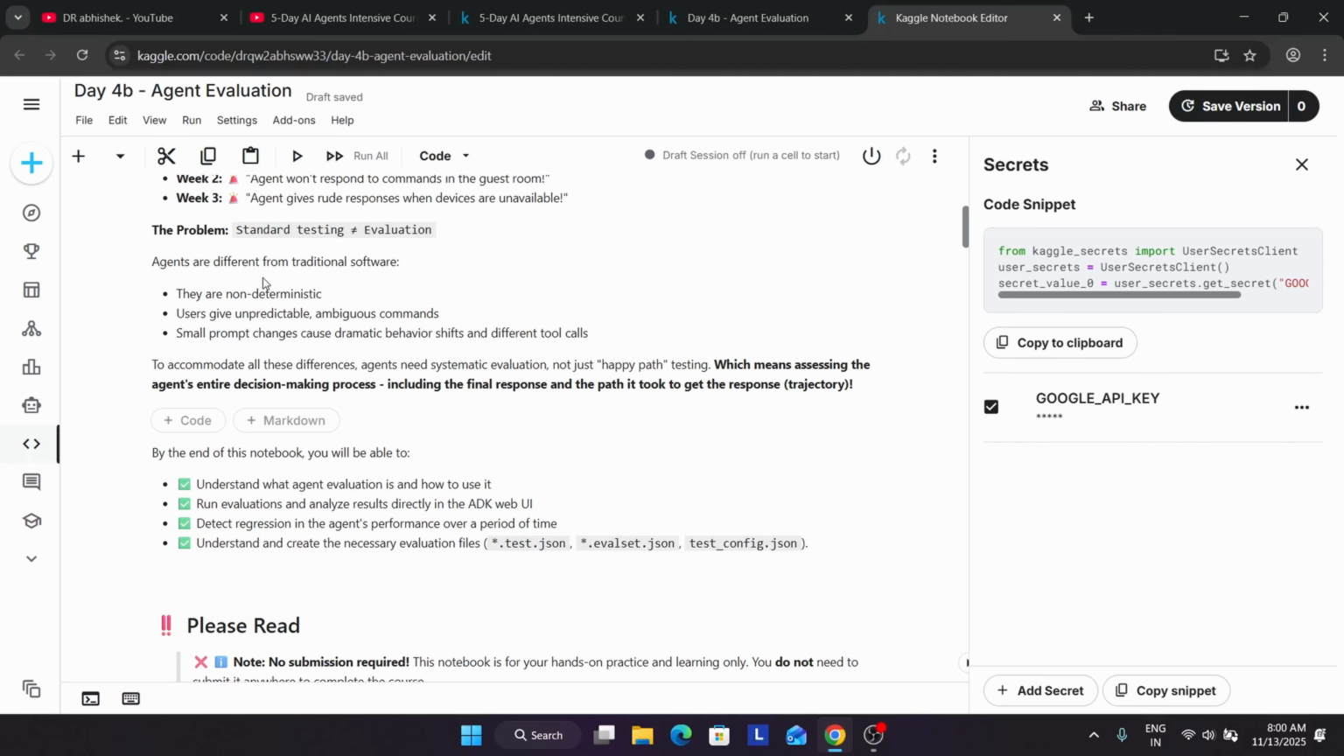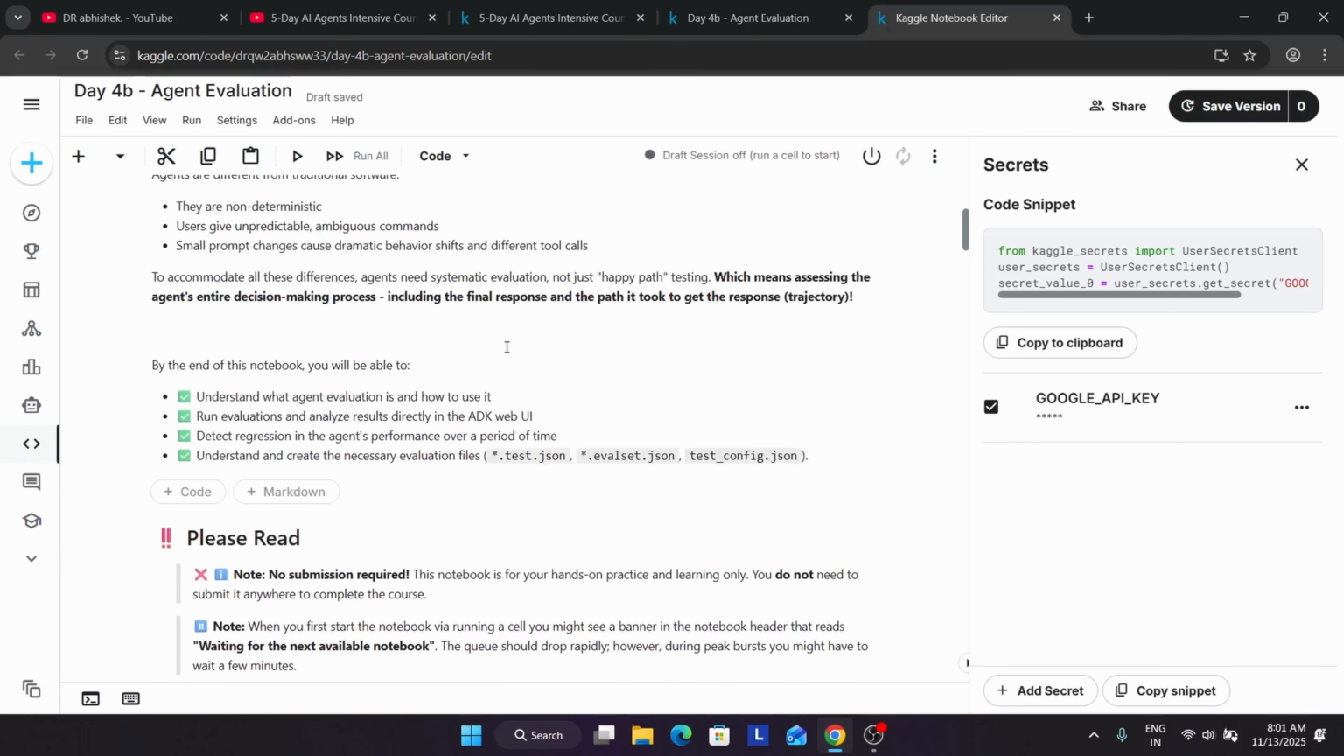Here, small prompt changes can also cause dramatic behavior changes. Basically, what we did is turn on fan, turn on light. It's a very small command. We are not asking it to bring a large data set, filter the values, etc. We are just saying a simple thing, turn on the fan, and it's turning on the light.